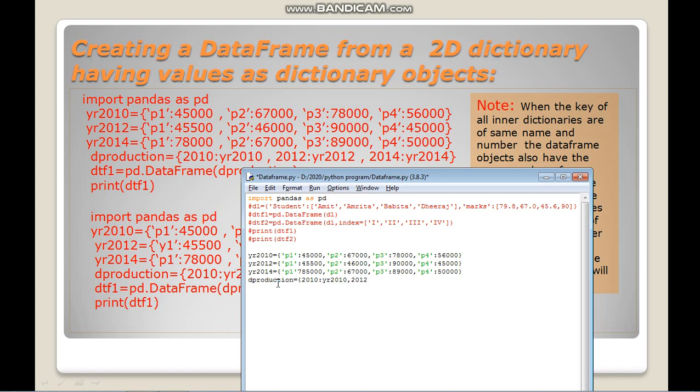Okay, so early 2012. I'm not using any quotation here because these are numeric values and these are dictionary values only. They are not string values. That's why I have not used any quotation here.